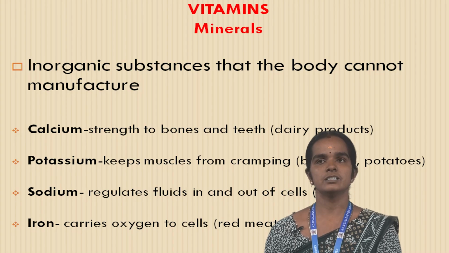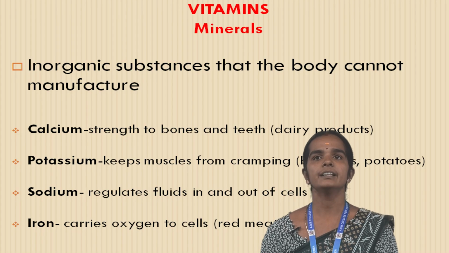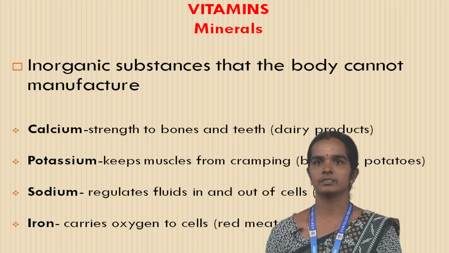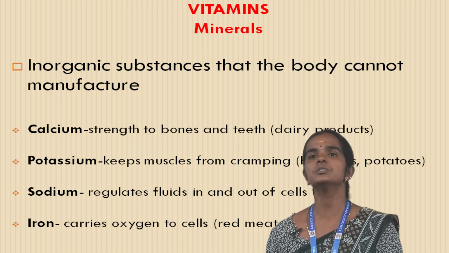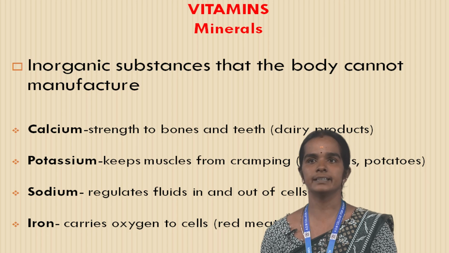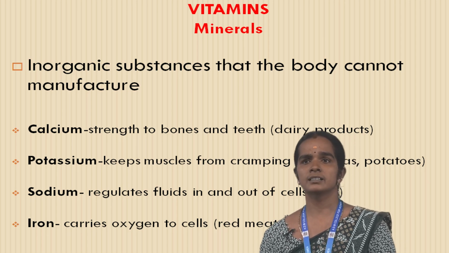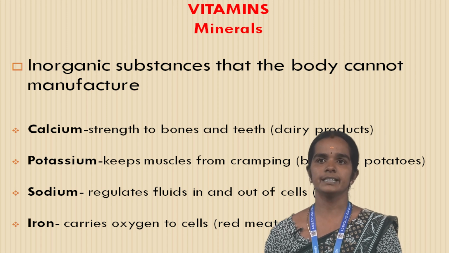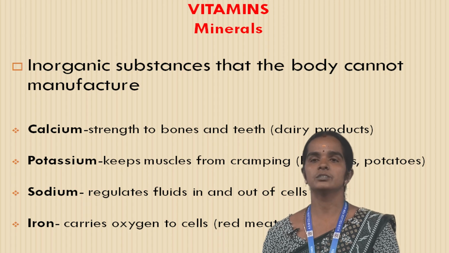This is the fifth type of essential nutrition: minerals. Inorganic substances that the body cannot manufacture. Calcium, potassium, sodium, iron. Calcium is used to strengthen bone and teeth. Potassium keeps muscles from cramping. Sodium regulates fluid in and out of the cells. Iron carries oxygen to cells.